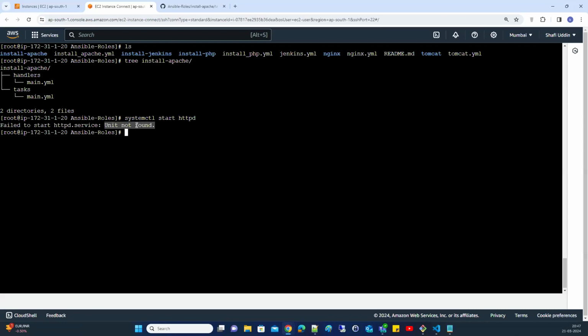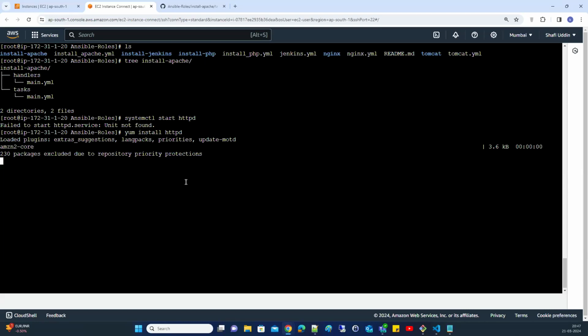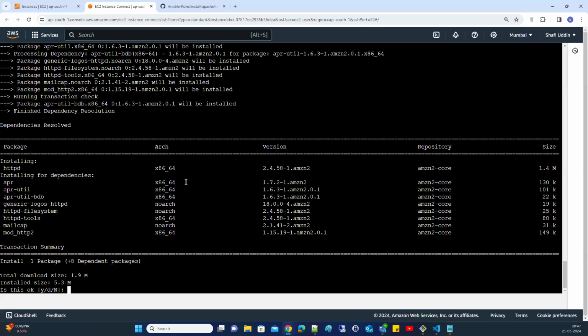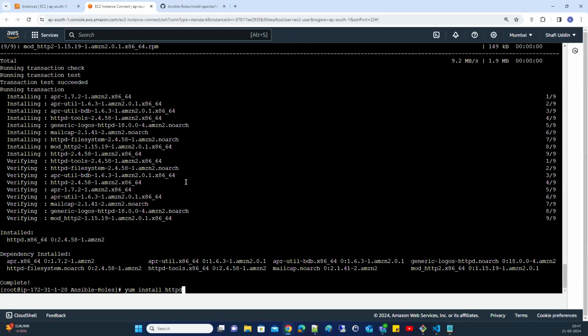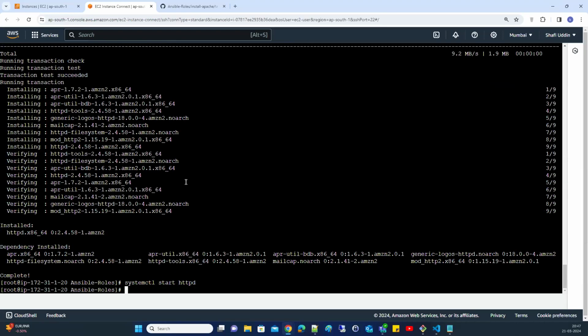That means HTTPD is not there. So if you install, for example, yum install httpd, I have installed. Now if I start the service, it gets started. Let me remove this because we will use the Ansible role to install this. Okay, let me remove it.